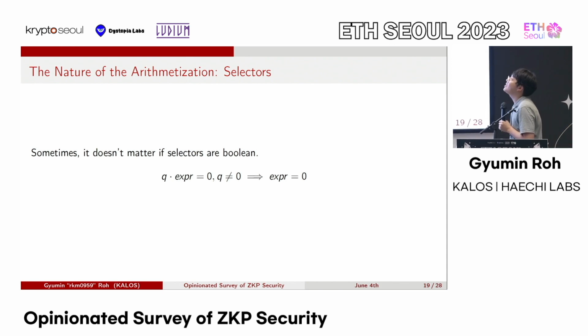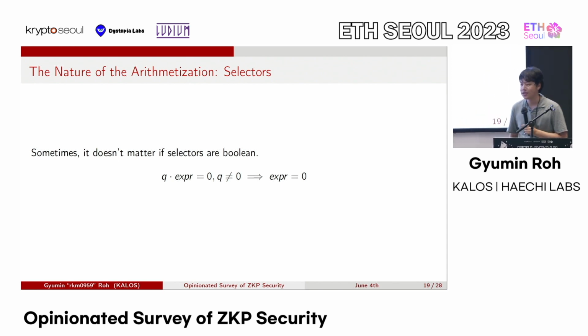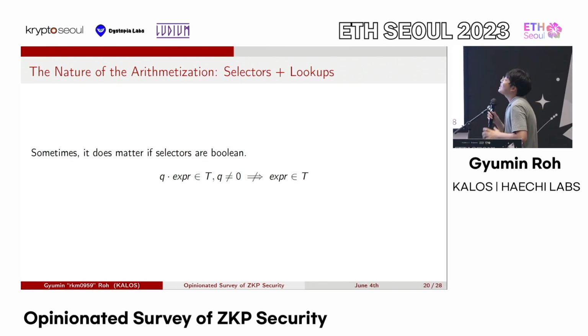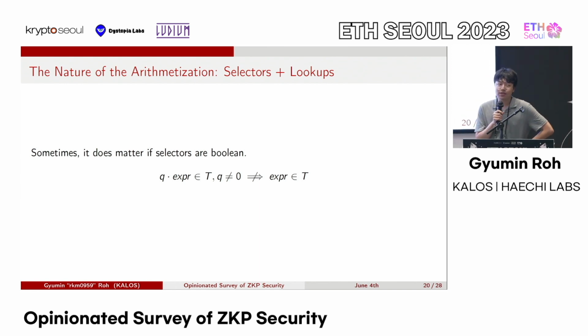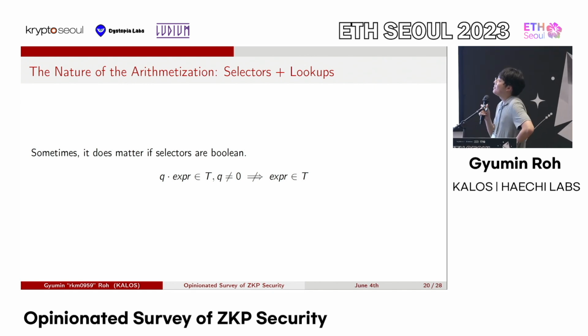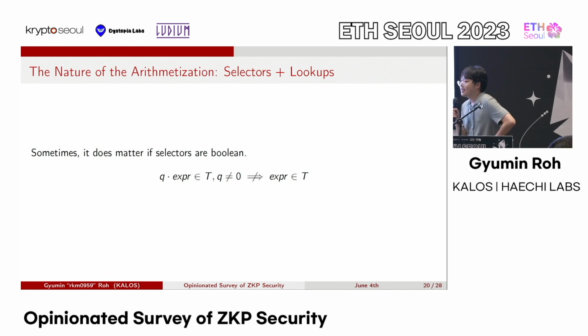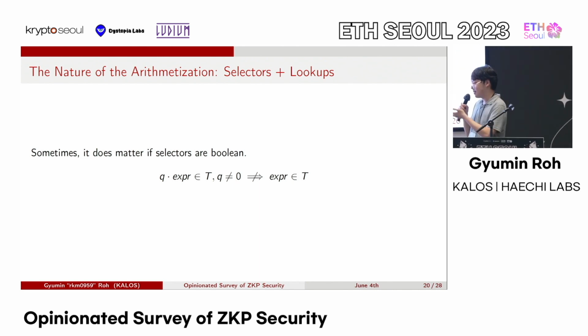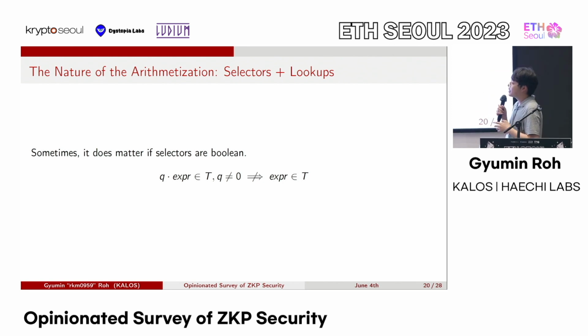However, this isn't the only case where selectors are used. One other case that is definitely possible is you are using a selector with a lookup argument. And this is the case that gets interesting. For example, if you are claiming that Q times expression is inside a table T, let's just say a fixed table T, there are two things that you need to be concerned about.